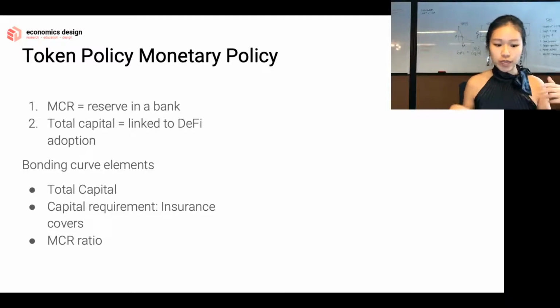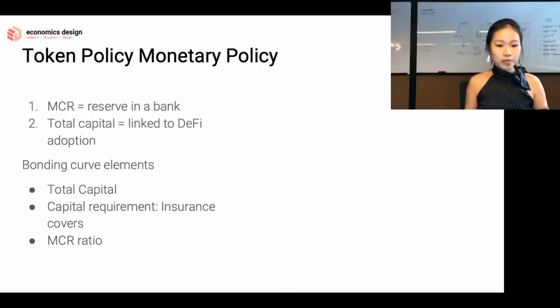These two variables are important because what do they signify? If we look at MCR, MCR is kind of like the reserve in a bank. Have you heard of fractional reserve? So if I put $100 in my bank, by some laws of the government, it's changing a bit in 2020, but let's just say that the bank has to take 20% of deposits and put it in as a reserve. So $20 will be in the reserve that the bank cannot touch, and the rest of the $80 can be lent out to other people. So that's fractional banking, that's fractional reserve.